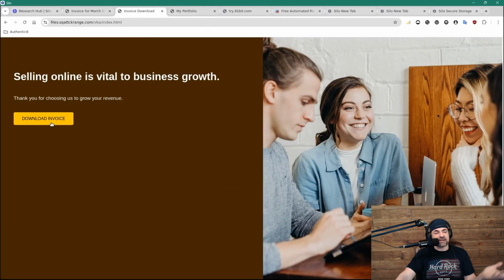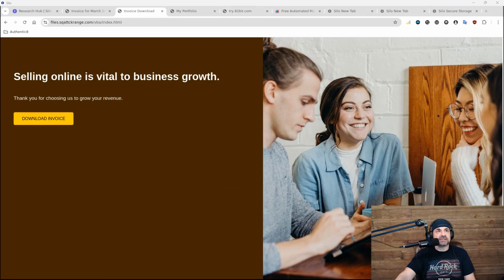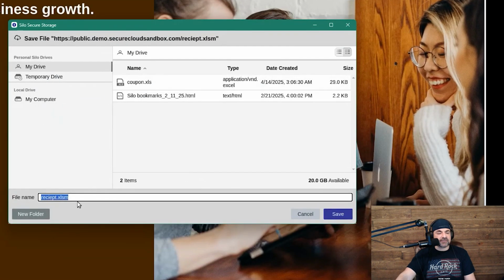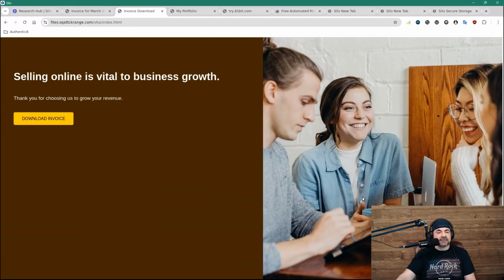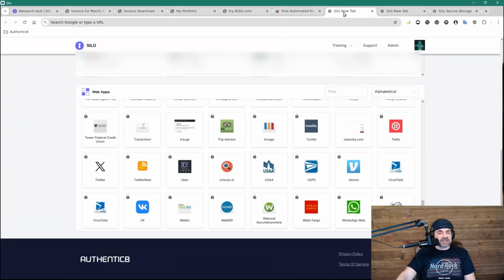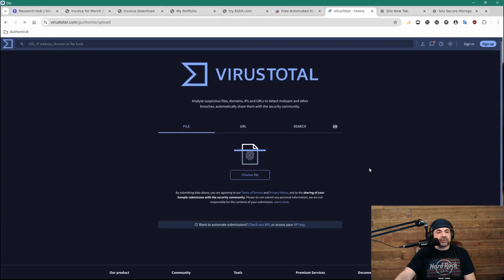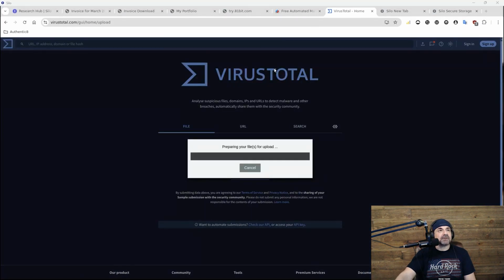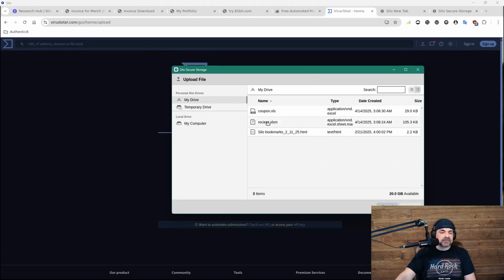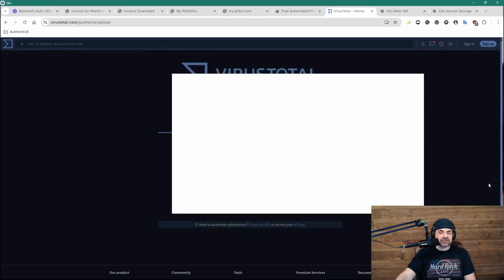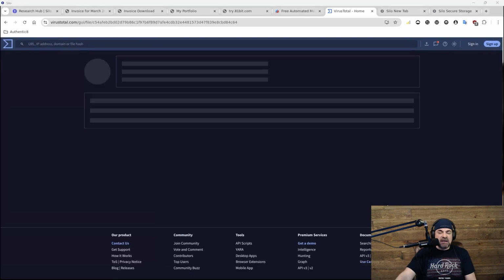So we got another one here. Let's take a look. I'm downloading an invoice. We all do these things as well. So again, I'm going to save this. That's a receipt. XLS file again. So this time, let's run it against VirusTotal. We got that also built right in. So we're going to go ahead and choose a file, and we'll pull our folder back down. And in this case, it's the receipt we're going to check. We'll run that one really quickly.